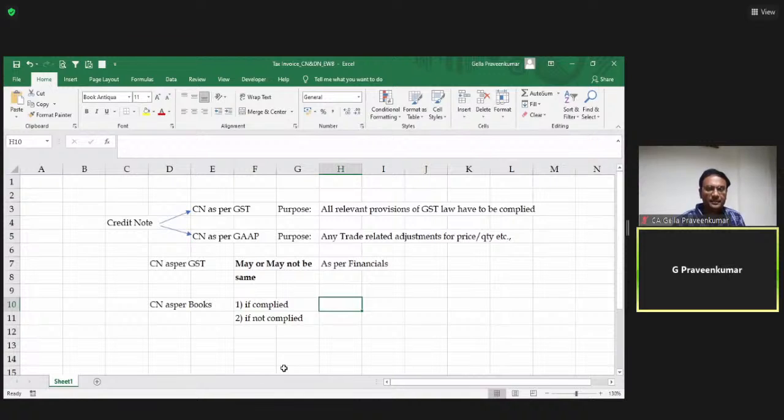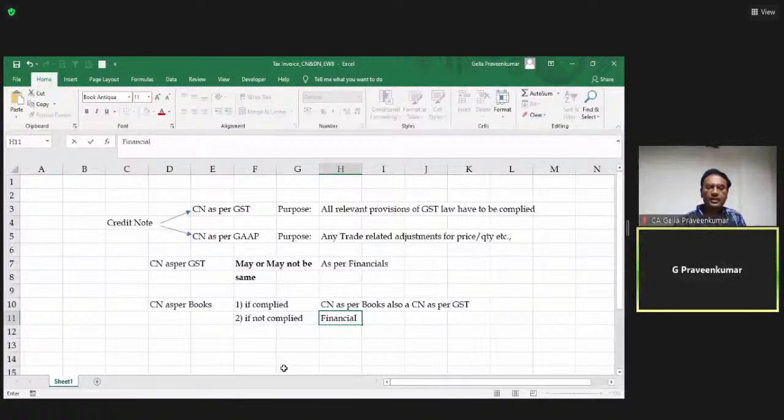Then we will say credit note as per books is also a credit note as per GST, if both are matching. Sir, what if it is not matching? We will call these credit notes financial or non-GST credit notes.